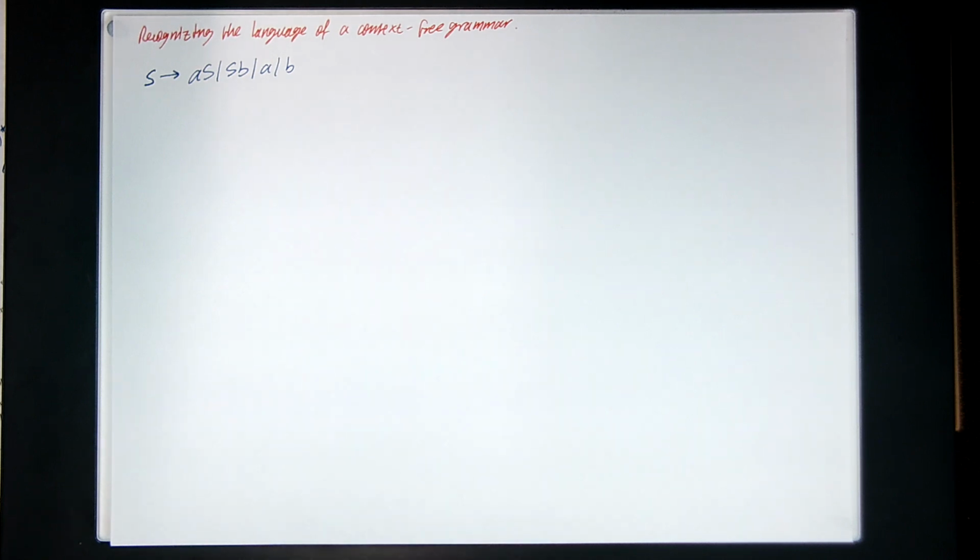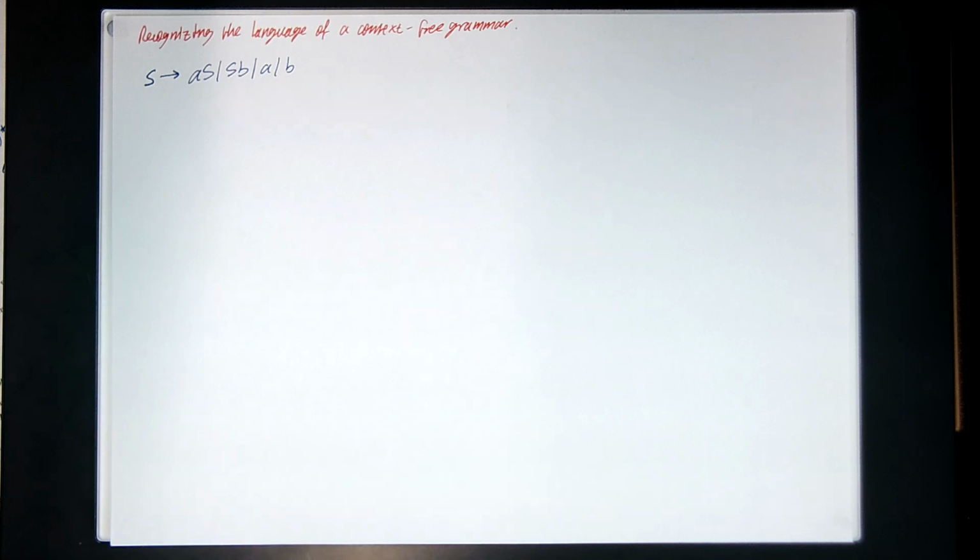Okay, so now we'd like to work on taking a context-free grammar and attempting to identify the language that it generates. So here we've got S and the four production rules. It can be replaced with AS, SB, A, or B. And we'd like to try and determine the language that this represents.